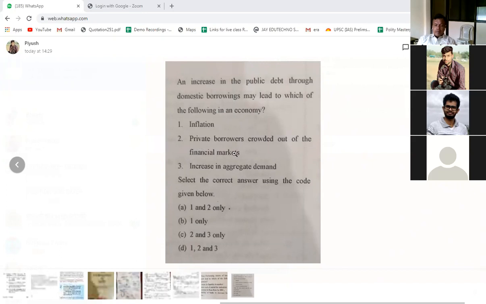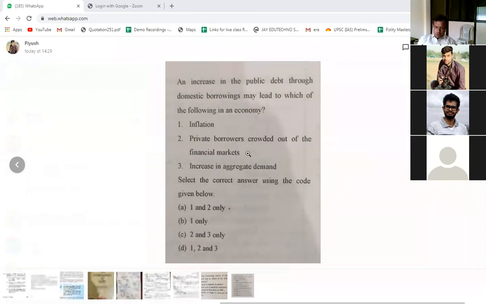Second is private borrowers crowded out of the financial market. Yes, this could happen. How? Because if the government is not borrowing the money, then the money would have gone to the financial market, which is a place where the private sectors raise money.